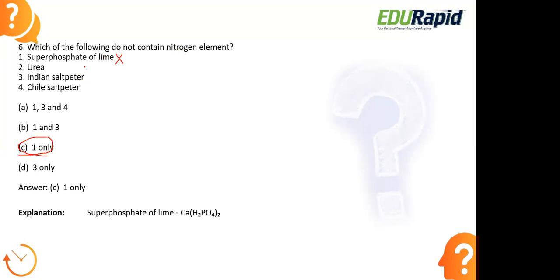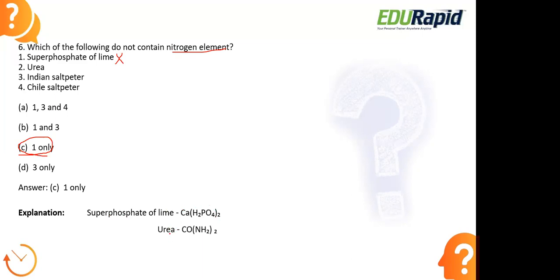Because urea, Indian saltpeter, chili saltpeter, all of this consist of nitrogen element. Let us look at the molecular formula of each of these now. Superphosphate of lime, the chemical name of this is monocalcium phosphate. So it doesn't contain any nitrogenous element here, right? In this compound, we cannot find the nitrogen.